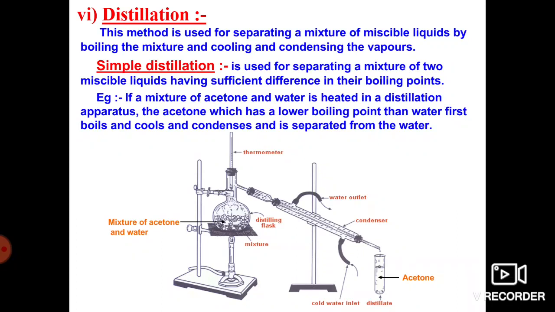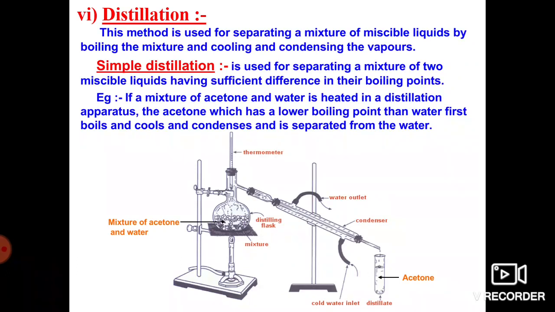For example, if you take one substance with a boiling point of 100 degrees Celsius and another substance with a boiling point of 110 degrees Celsius, then by using simple distillation based on their boiling points, we can separate the different substances. Some examples are also given here.